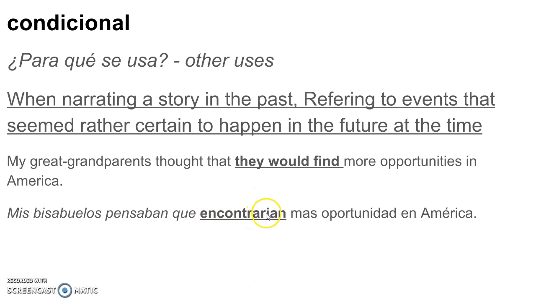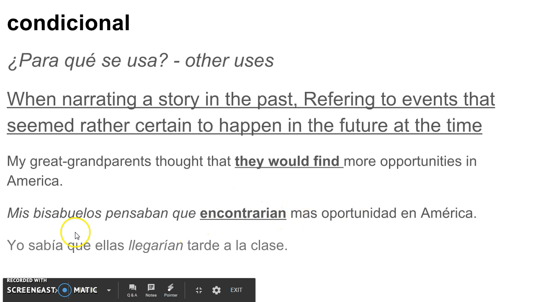The verb encontrar is defined. We got the -ía on there. That should have an X mark. My great-grandparents, the thought in the past, right? So that's here actually imperfect, that they would find. So other examples: I knew that they would arrive late to class. We thought that the exam would be difficult. It doesn't matter if we were right or wrong. At the time, we were fairly certain.